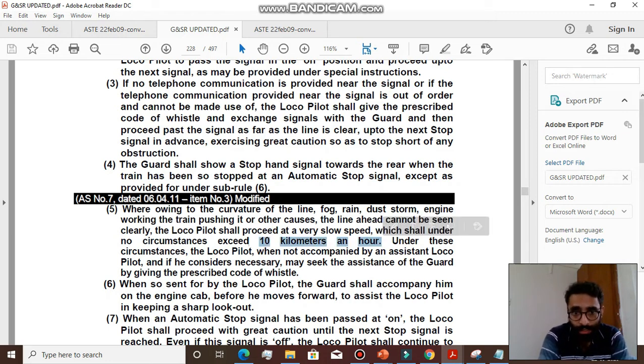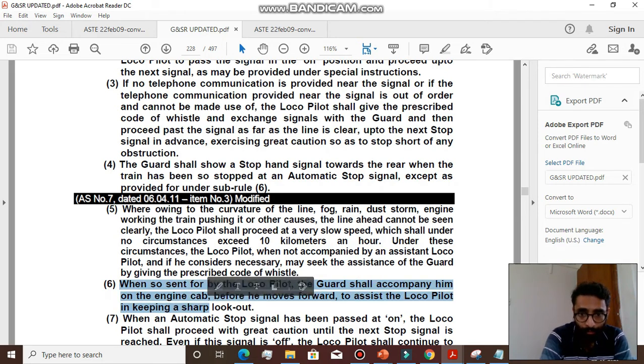Under these circumstances, the loco pilot, when not accompanied by assistant loco pilot, and if he considers necessary, may seek the assistance of the guard by giving the prescribed code of whistle. When so sent by the loco pilot, the guard shall accompany him on the engine cab before he moves forward to assist the loco pilot in keeping a sharp lookout.